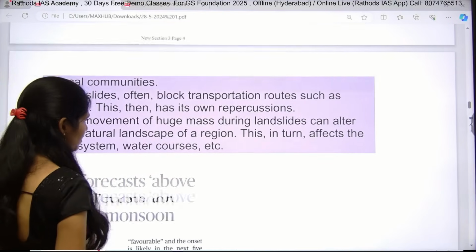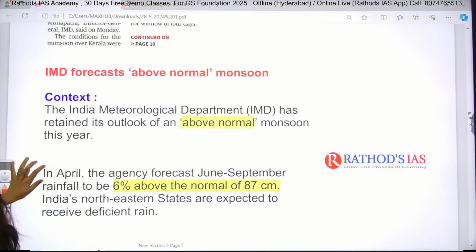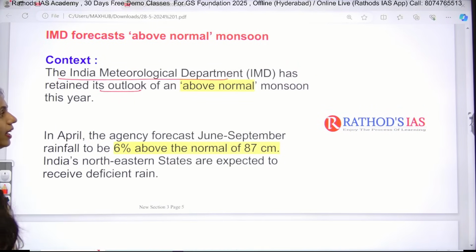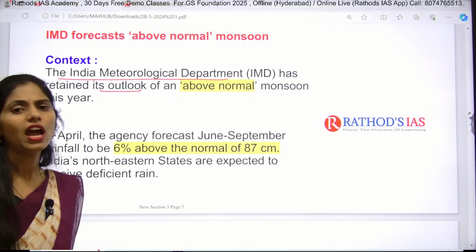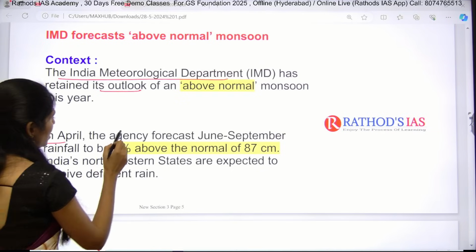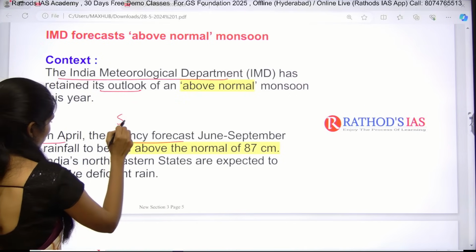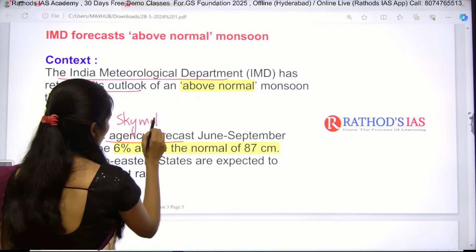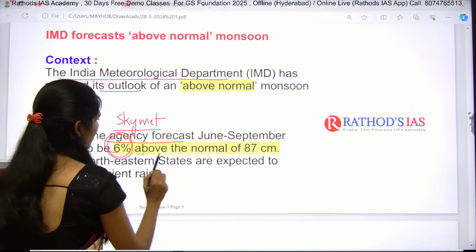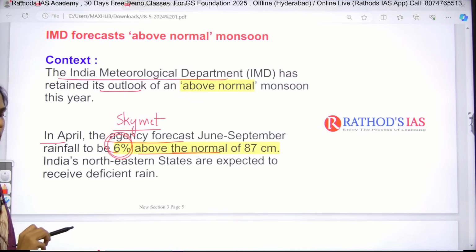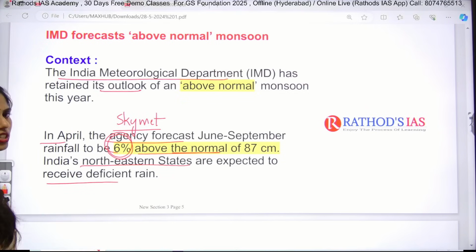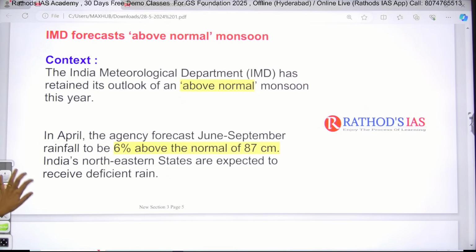Now let us see this article in detail. It is about IMD. So why is it in news? IMD has retained its outlook of an above normal monsoon this year. In April, the agency forecast, that is SkyMet, a private agency, said that the June to September rainfall will be 6% above the normal of 87 centimeters. And India's northeastern states are expected to receive deficient rainfall. This is the thing which was mainly said by the forecast.